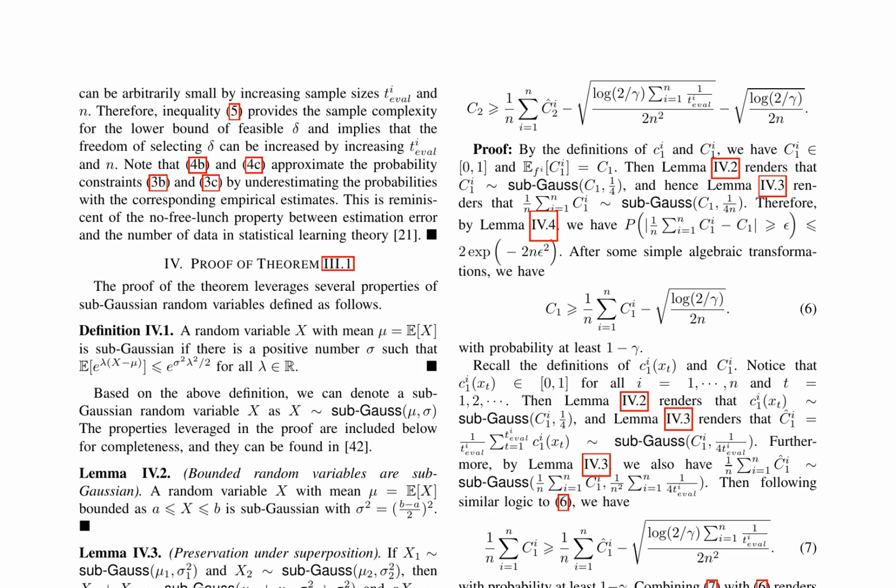be solved numerically. The framework also provides a sample complexity for the lower bound of feasible delta, indicating that the freedom of selecting delta can be increased by increasing the sample sizes t, eval and n.